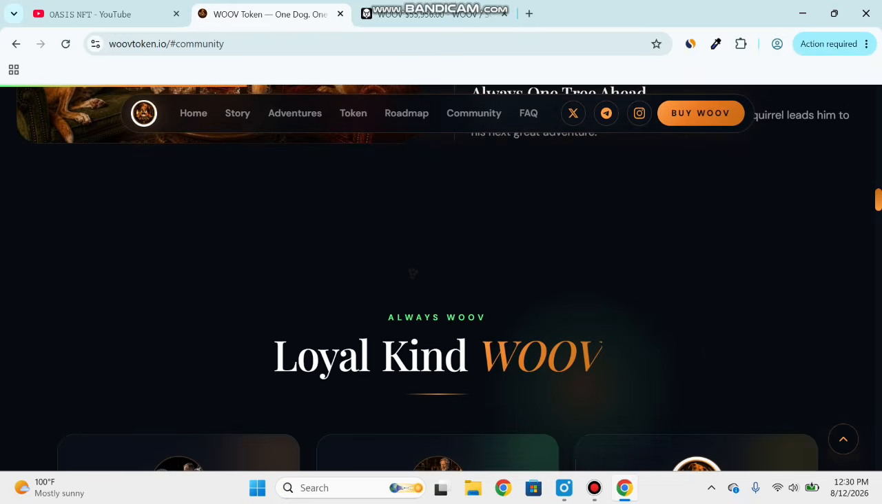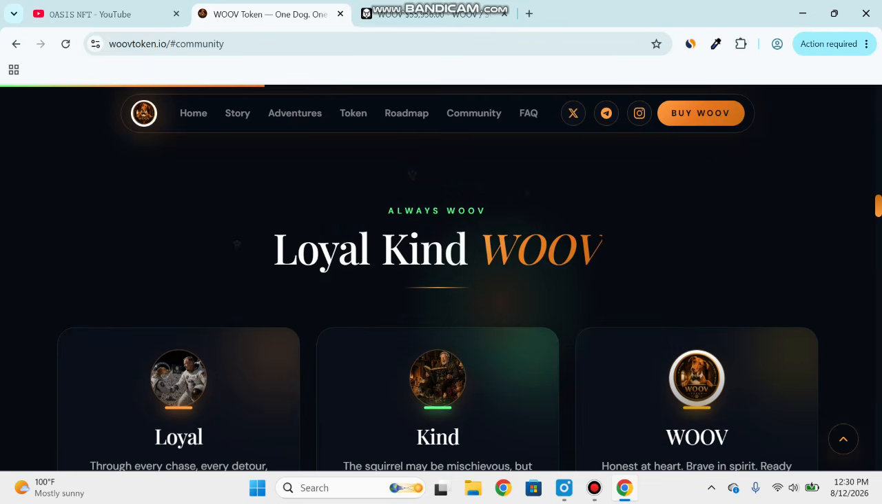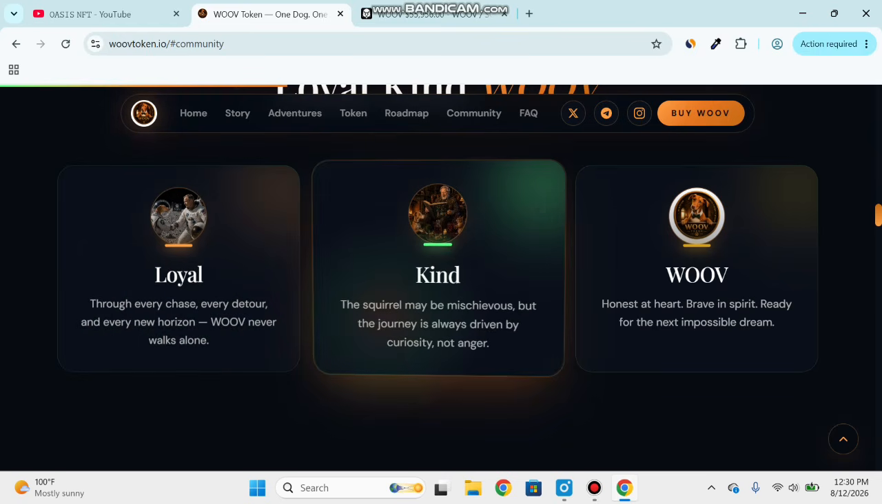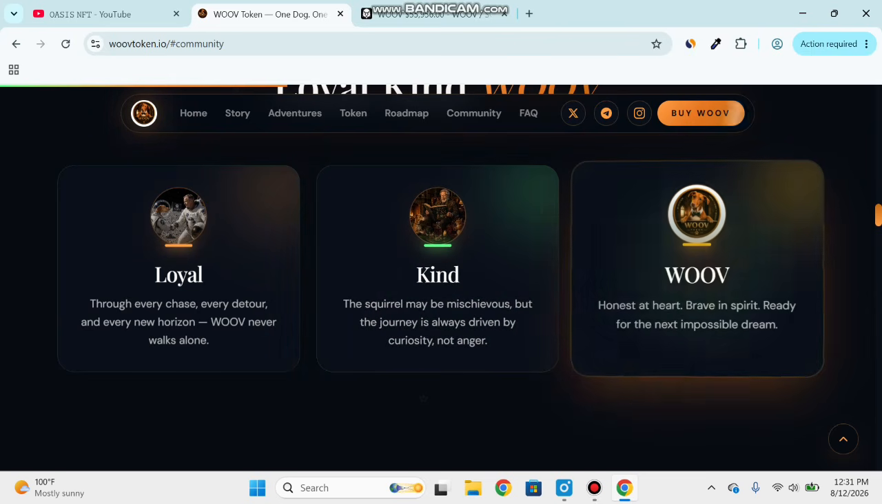You can scroll down and check here: always Woob, loyal, kind Woob. Loyal through every chase, every detour, and every new horizon. Woob is never alone. Kind: the squirrel may be mischievous, but the journey is always driven by curiosity, not anger. Woob, honest at heart, brave in spirit, ready for the next impossible dream.